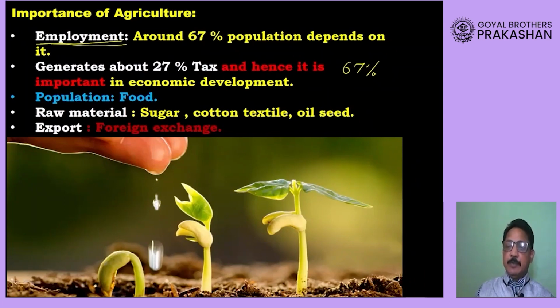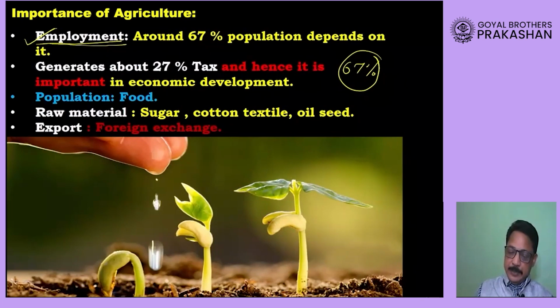Then a person who is involved in marketing, in actually selling the crops, is also depending on agriculture indirectly. So this is how, when we calculate, we find that 67% of people of our country depend on agriculture directly or indirectly. This is how agriculture provides employment to a very large number of the population of our country. That is the first importance.